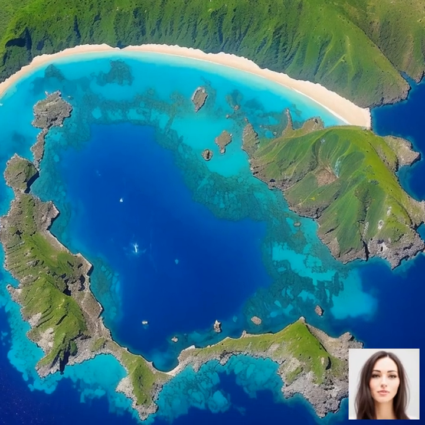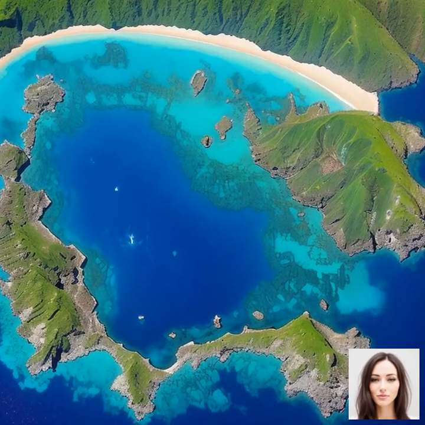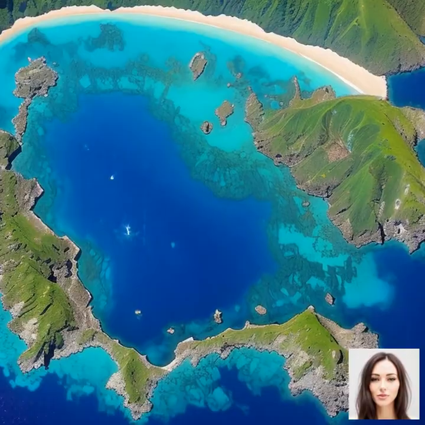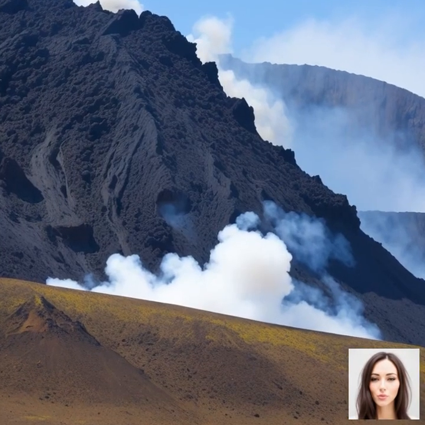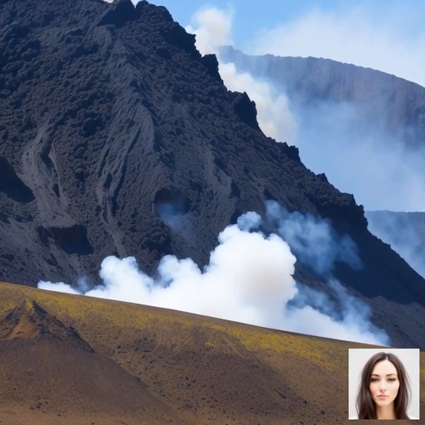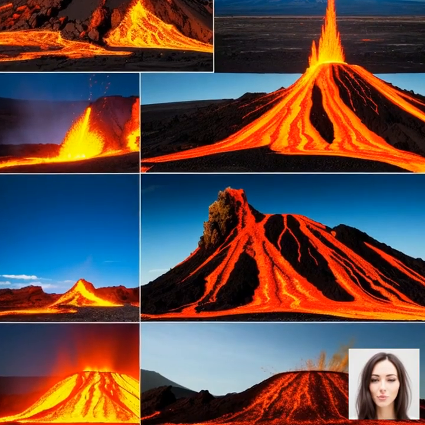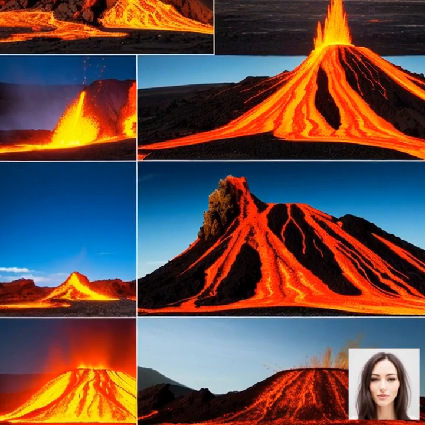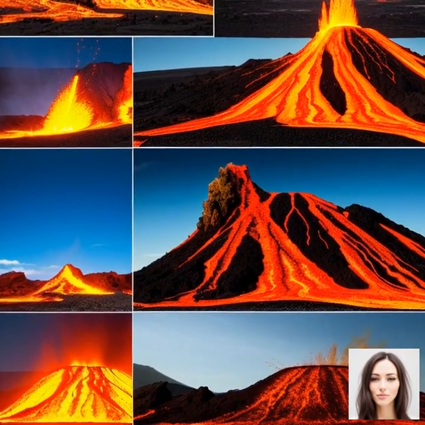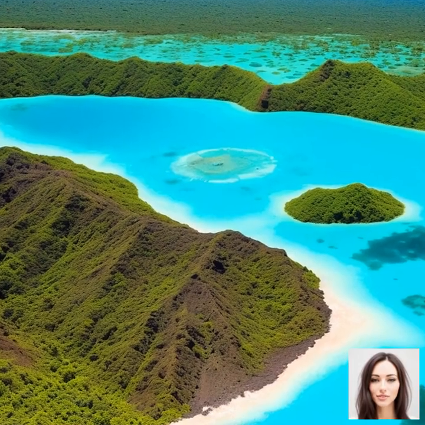Magma forms when the Earth's mantle melts due to various factors like temperature increase, pressure decrease, or the introduction of water. The composition of magma varies depending on the type of rock it originates from, and it generally consists of silicate minerals and dissolved gases like water vapor, carbon dioxide, and sulfur dioxide.